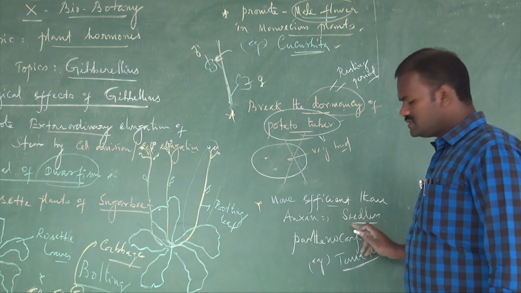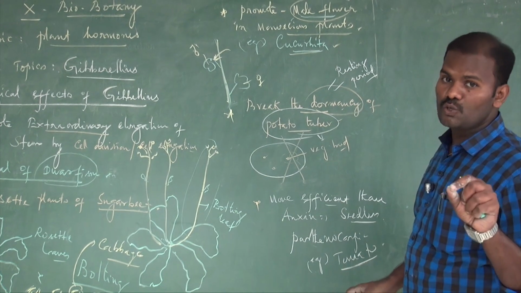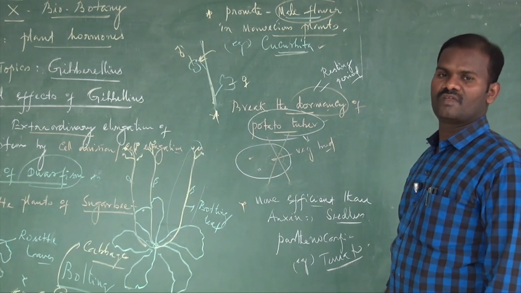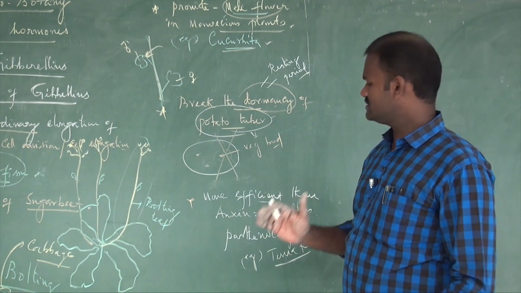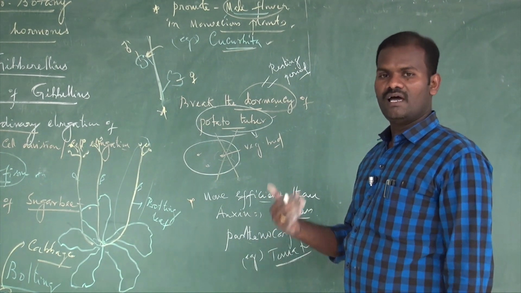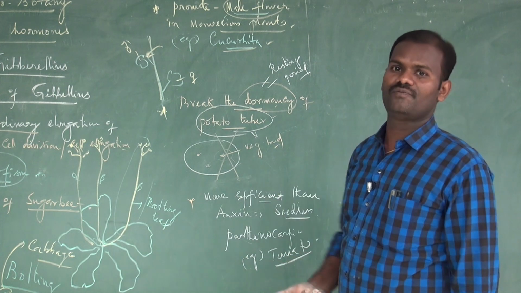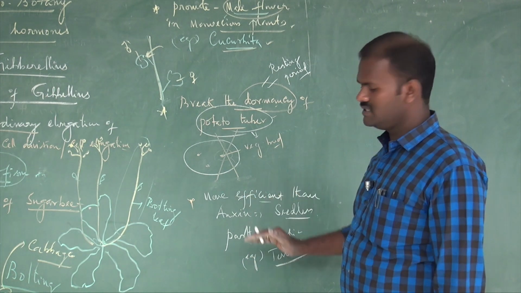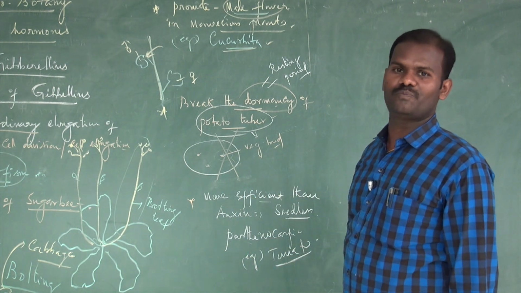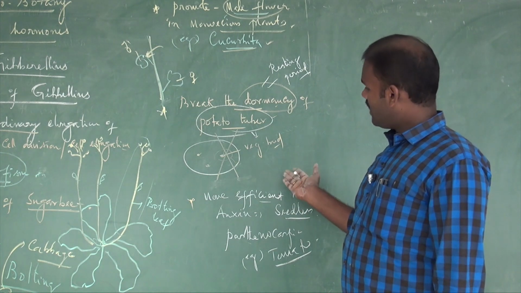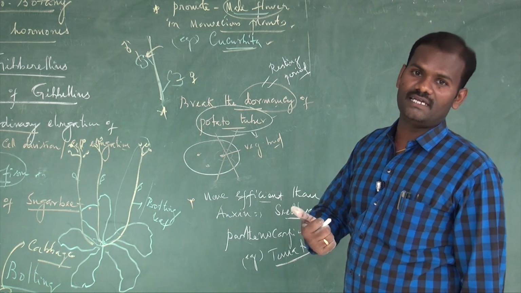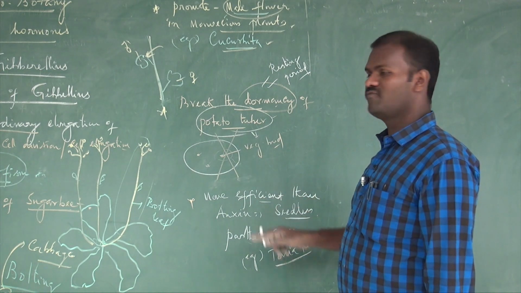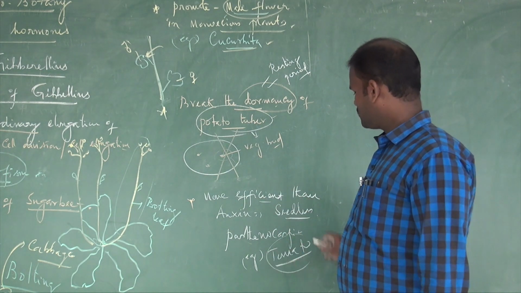See, both auxin and gibberellins induce parthenocarpic fruit. What is called parthenocarpic fruit? Without fertilization, it is nothing but seedless fruit. On external application of gibberellin as well as auxin, they induce seedless parthenocarpic fruits. But compared to auxin, gibberellic acid is more efficient to induce parthenocarpic fruit, for example tomato.